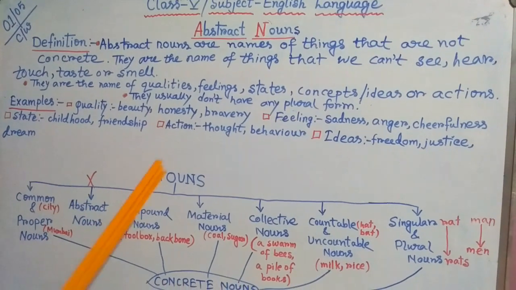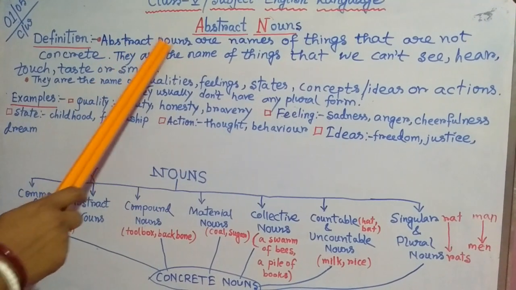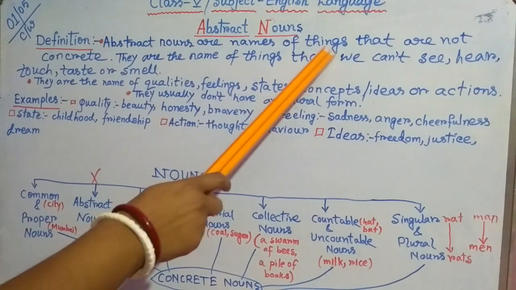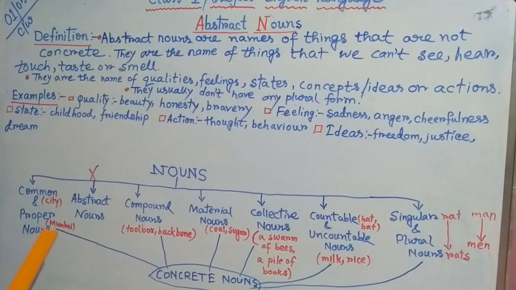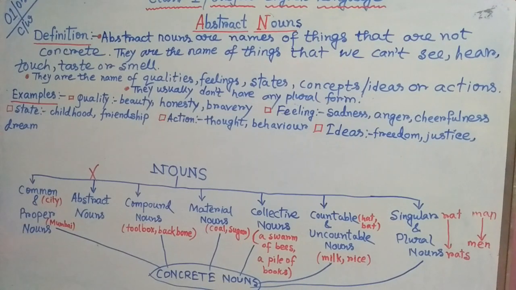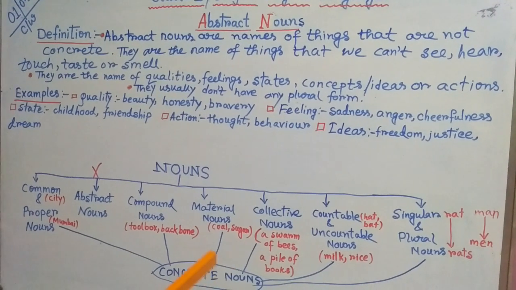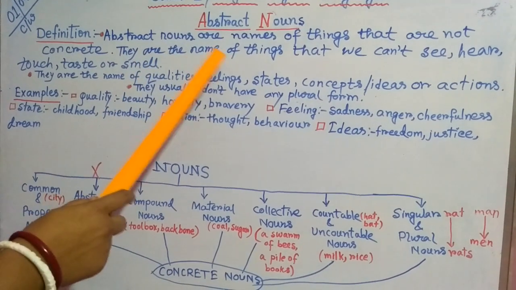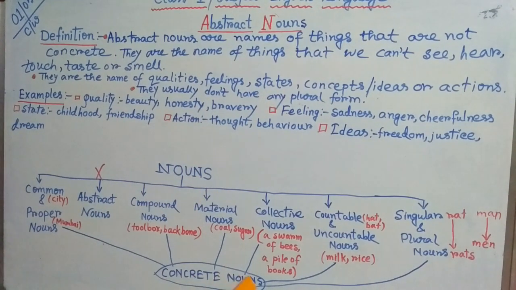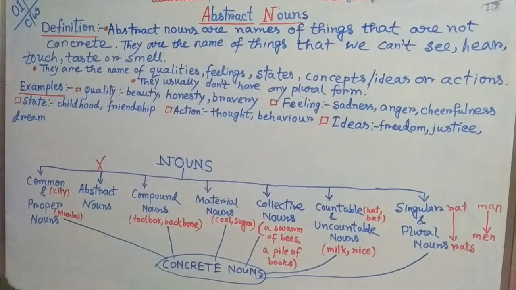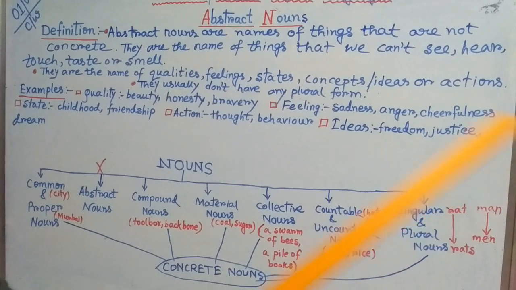Look at here, what is the definition of abstract noun? Abstract nouns are names of things that are not concrete. That means unlike concrete nouns, they are the names of things that we cannot see. So concrete nouns we can see and abstract nouns we cannot see.